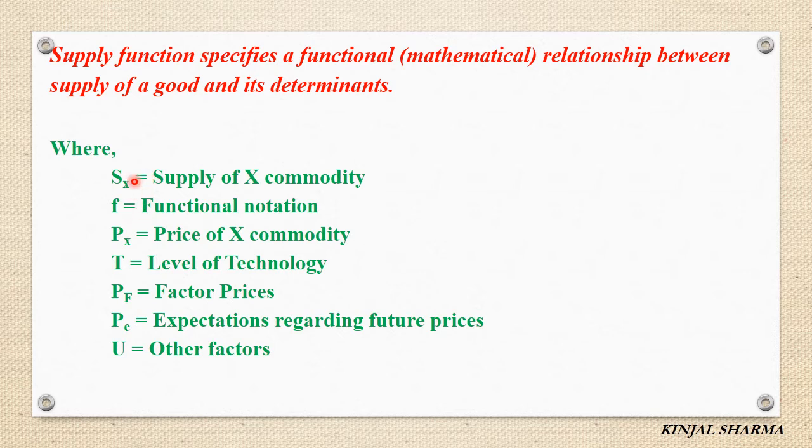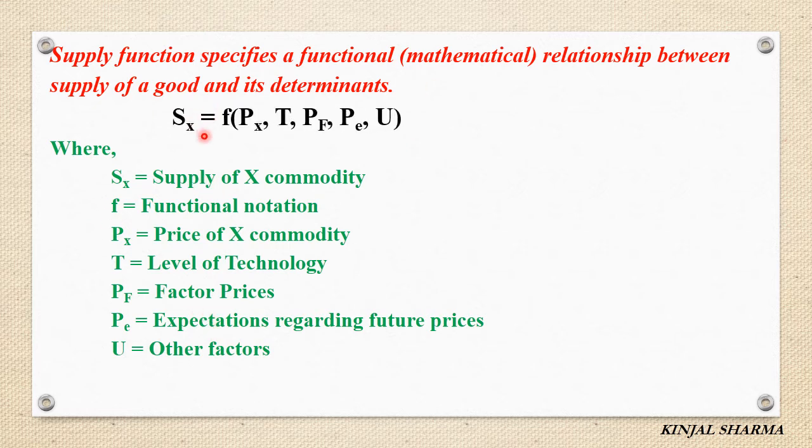First of all, the short forms. Sx means supply of X commodity. F means the functional notation. Px means price of X commodity. S is for supply and P is for price. T is level of technology. Pf is factor prices and Pe is expectation regarding future prices, and U is other factors. These all are the determinants which you studied, right? So the mathematical relationship it shows between supply and the determinants of supply.